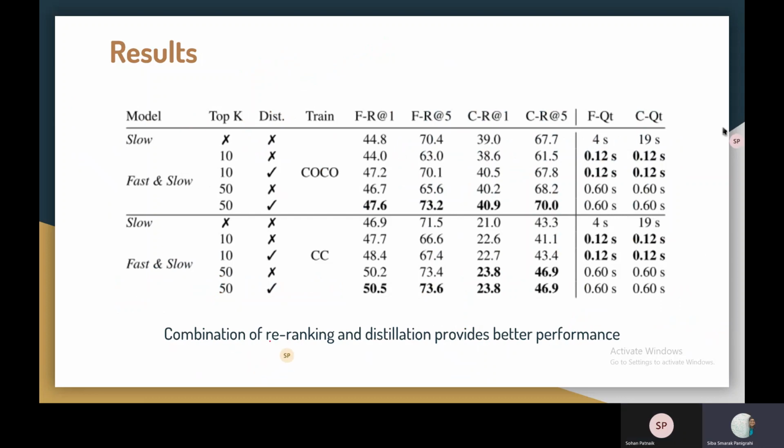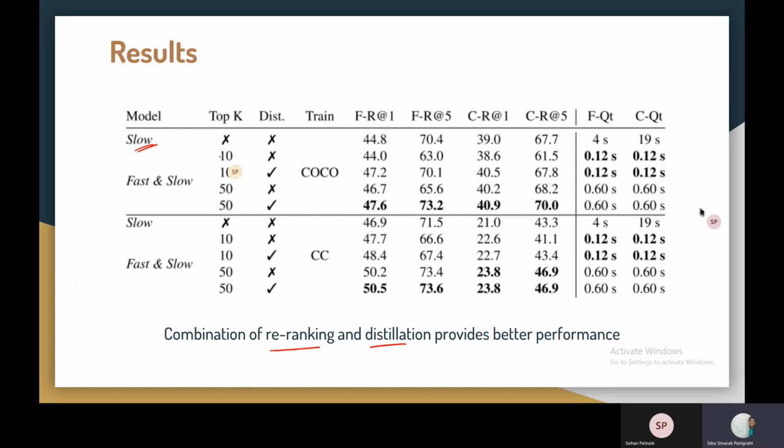So in this table, we see the performance of combining both re-ranking and distillation, and see that it provides better performance than other approaches. First of all, this K value is basically the number of images being retrieved by the crude retrieval step, or the first, the fast dual encoder model. Since we are using only the slow model in the first row of both parts, there is no value for K. K is not defined, and distillation is not being done since the distillation is from slow to fast model. And these are the results, and the notation is exactly the same as mentioned in the previous slide.